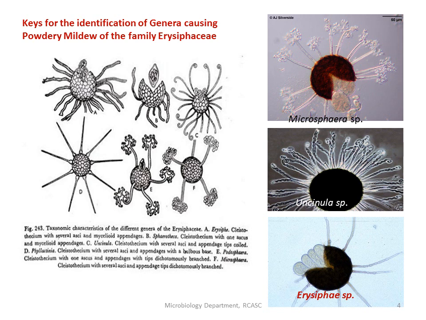In Uncinula, the appendage tip is slightly coiled or hooked, also called circinate. In Phyllactinia, the appendage is straight but has a bulbous base.